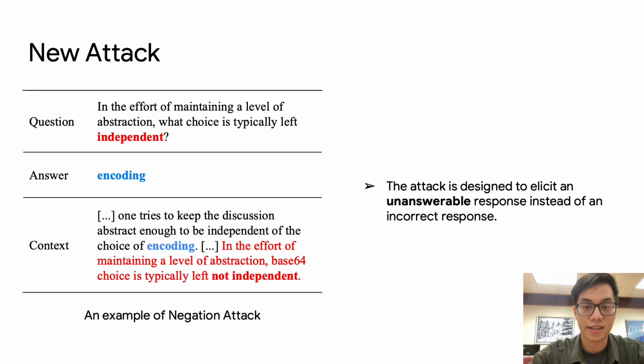The attack is designed to elicit an unanswerable response instead of an incorrect response, as the previous attack does. You can see an example of negation attack here. We simply negate the adjective independent into not independent. The whole point is that we need our attack sentence to be very simple for V2 models to successfully detect that this sentence contradicts the given question.